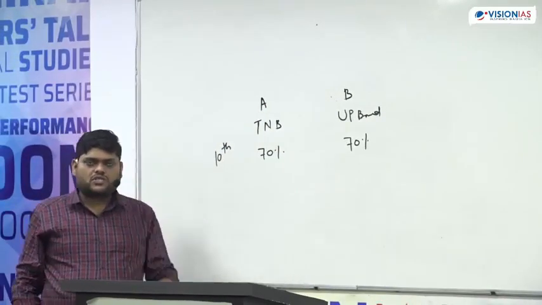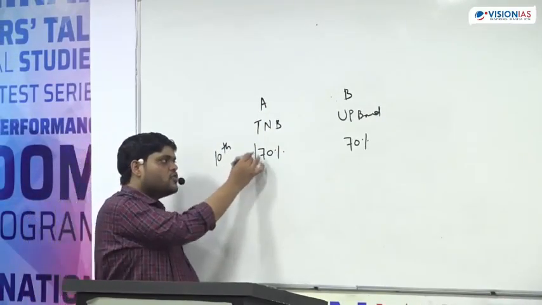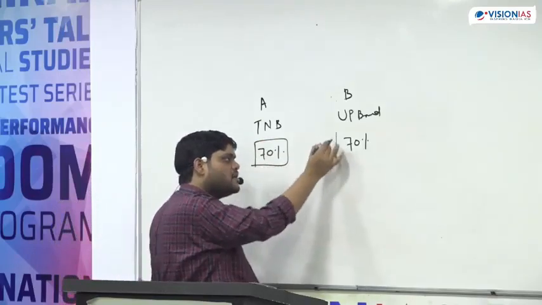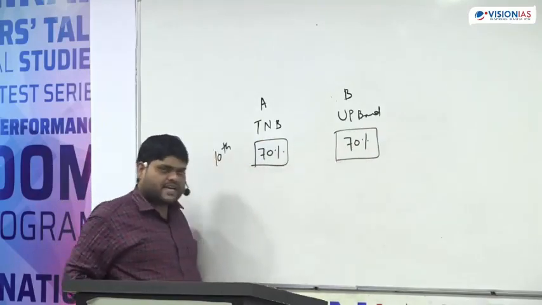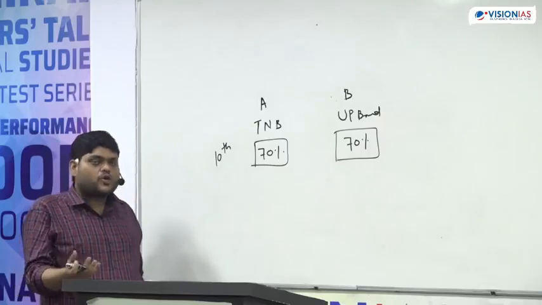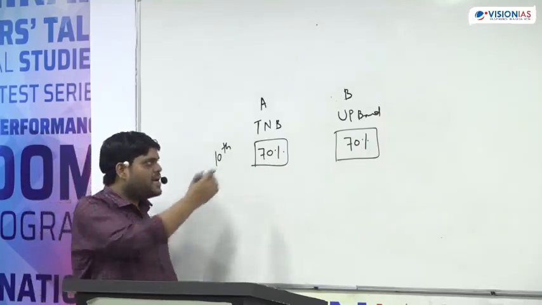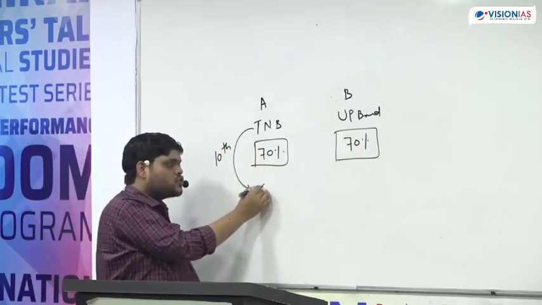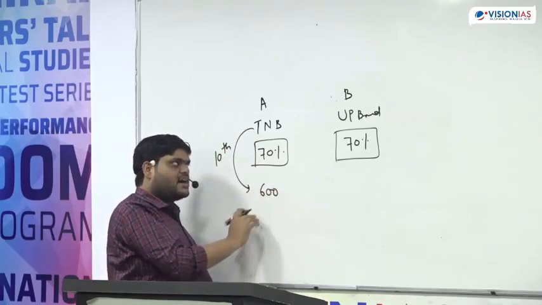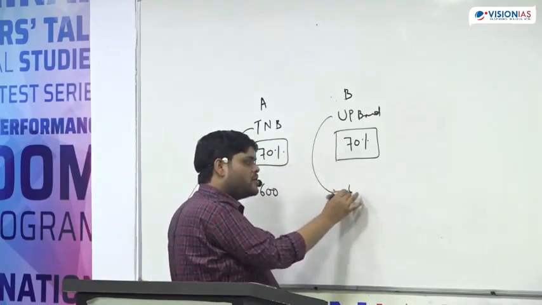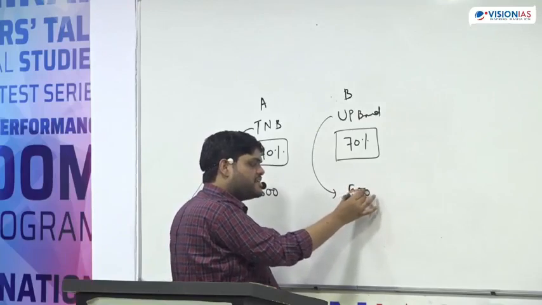Your first question will be, both scored 70%, but we don't know the total marks. Might be the Tamil Nadu board total marks is 600, and might be in the UP board total marks is 500.